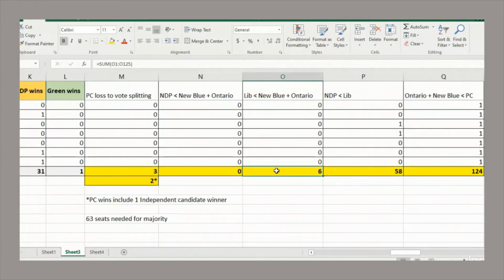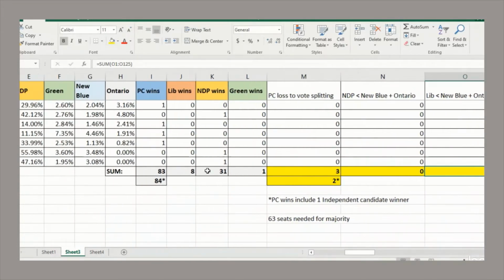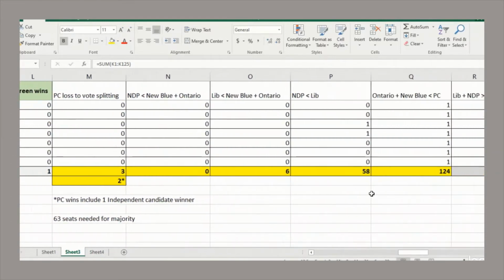Now, it should be noted that 3 of those 6 ridings are actually ridings where the Liberals did not have a candidate. So they got 0% of the vote there because they didn't have a candidate in that riding. So the 0 here and the 6 here suggests that the NDP might be more popular than the Liberals. And of course, when we look at the number of seats, yeah, the NDP got 31 seats versus the Liberals 8. But what if we compare them directly, not at the ridings they won, but in every single riding? How many ridings are there where the Liberals got a higher portion of the vote than the NDP?